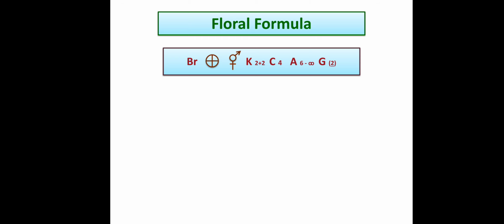So first one is Br, that is bracteate, because bracts are present. The next symbol is actinomorphic, the symmetry of the flower. Then whether the flowers are unisexual or bisexual, here it is a bisexual flower. That means male and female gametophyte both are present.